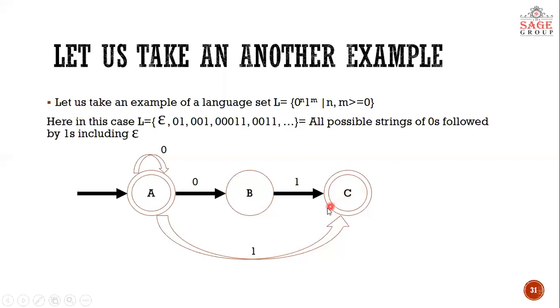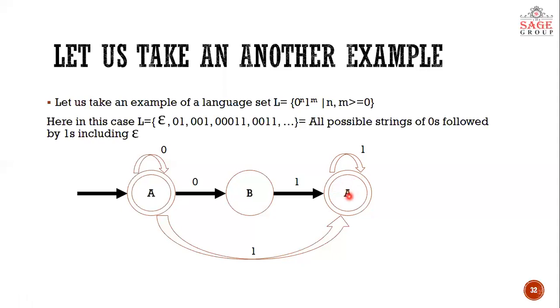Now the question arises, what happens when the number of ones comes? Means 1 time 1, 2 times 1, 3 times 1 and n times 1. So what will happen? Actually, this can be accomplished by this transition, which goes from A directly to C by taking 1. So if a single one comes, you reach the final state C. Now if more than one one is coming into the machine, you can achieve it by making a self loop of 1. Now if 2 ones, 3 ones, 5 ones, 6 ones, any number of ones comes in this machine, it will reach